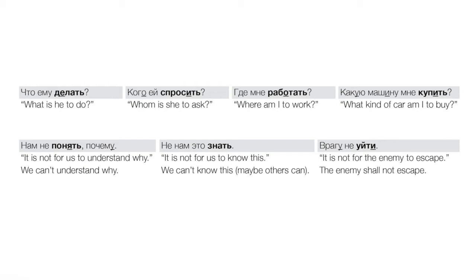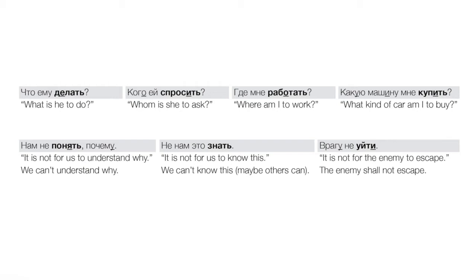Нам не понять почему. It's not for us to understand why. Не нам это знать, right? We can't know this. Maybe other people can know it, but that's not for us to know, right? We could say. Врагу не уйти, again, following the poster. The enemy cannot escape. It is not for the enemy to escape, maybe the most literal way we can do that in English, of course, introducing a dummy subject. Okay, so again, that's a fairly slippery little bit of grammar, even though the Russian grammar is actually very simple here.